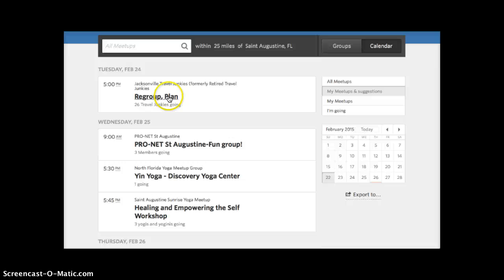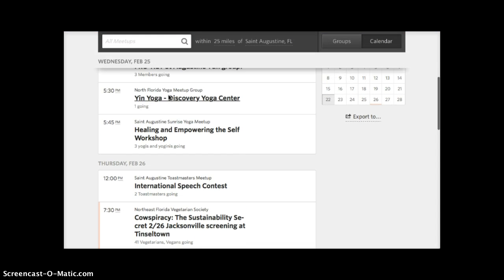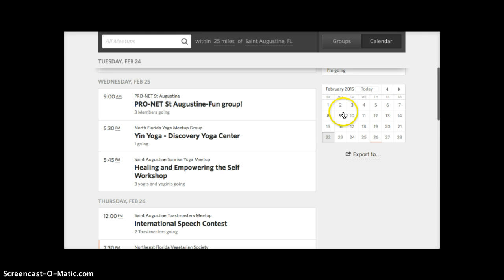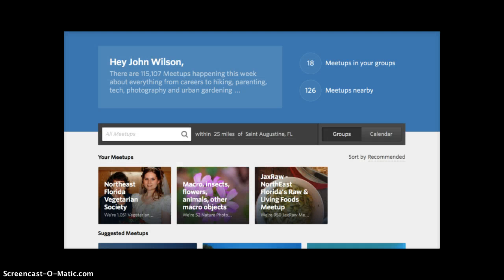You can scroll through the calendar, which is listed by chronological order, or you can just go to a particular date within the calendar on the right, click on that date, and it will show you the events for that specific date. This tab allows you to export things to either the Google Calendar, your Outlook calendar, an iCal calendar, or your particular RSS feed.